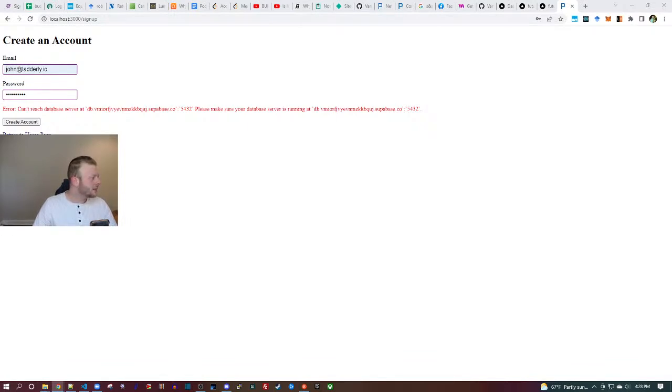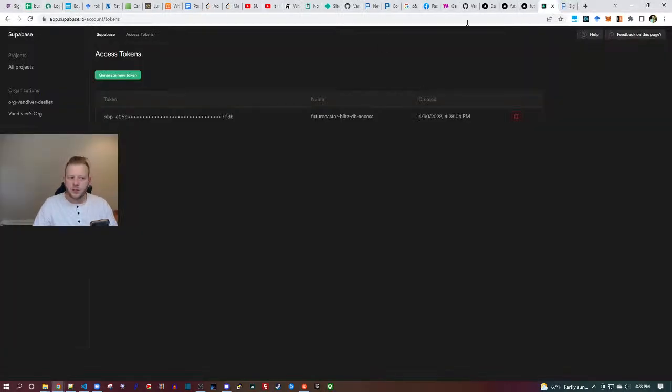Okay, so I got this token. I can show you this piece. I didn't know this existed, right? I went to Supabase settings to reset my password, and then I noticed in access tokens, so I generated one. And so we'll see if I can use this in lieu of a password. I'm not sure if that's going to work. Sure would be nifty if that works.